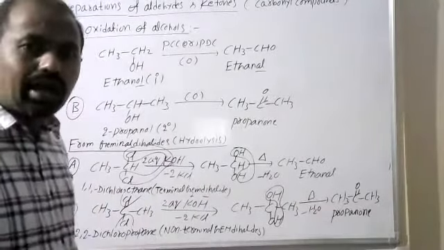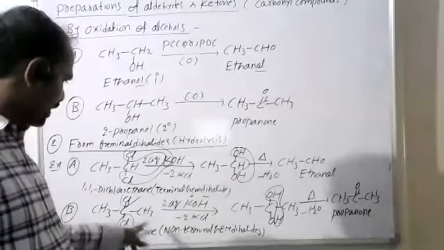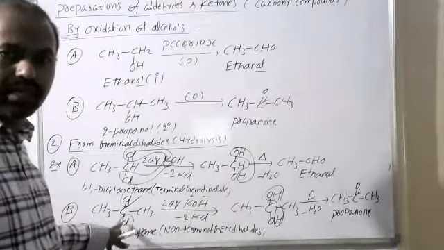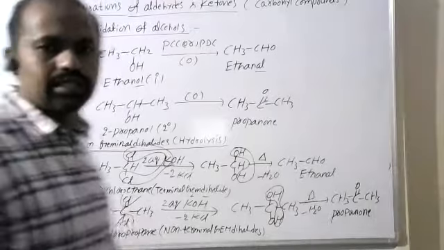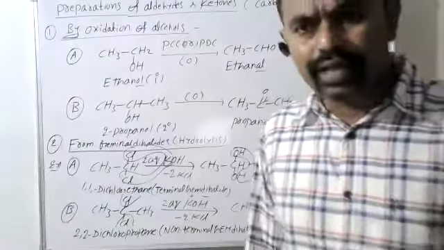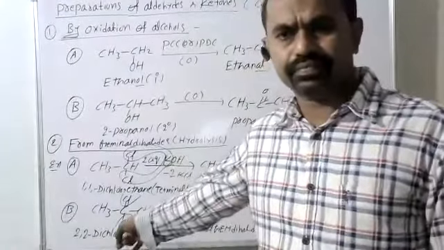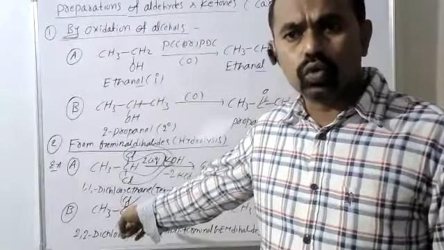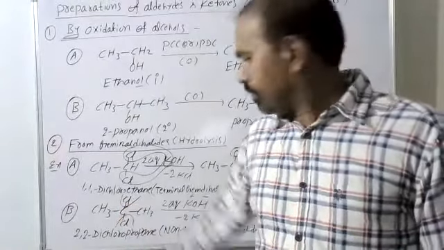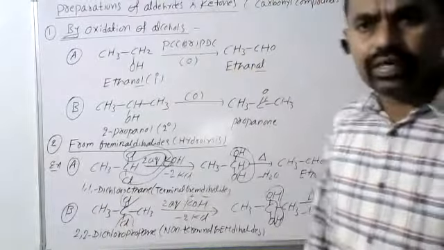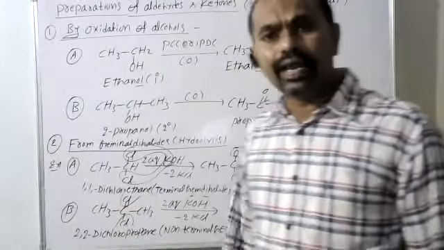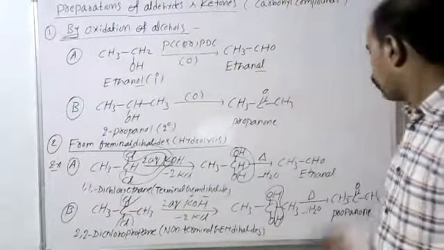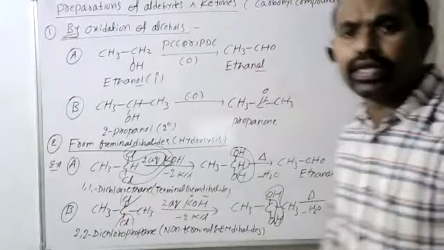Otherwise, non-terminal gem dihalides, see this, here two halogens are bonded to a non-terminal, middle carbon, as in 2,2-dichloropropane. That type of geminal dihalides on hydrolysis finally gives the corresponding ketones.